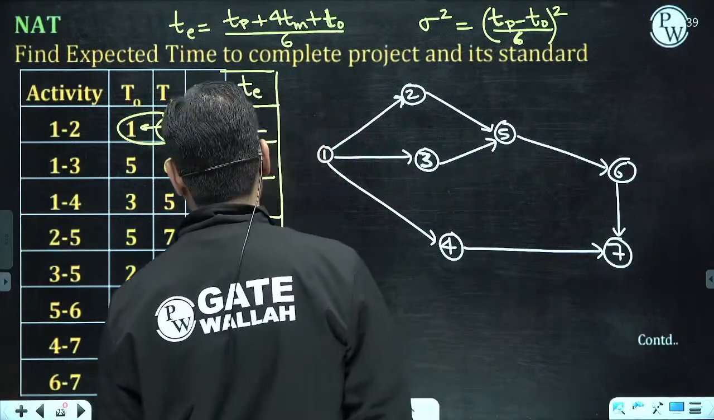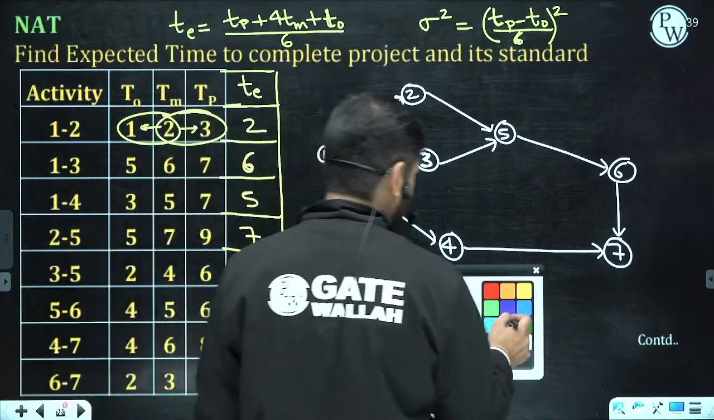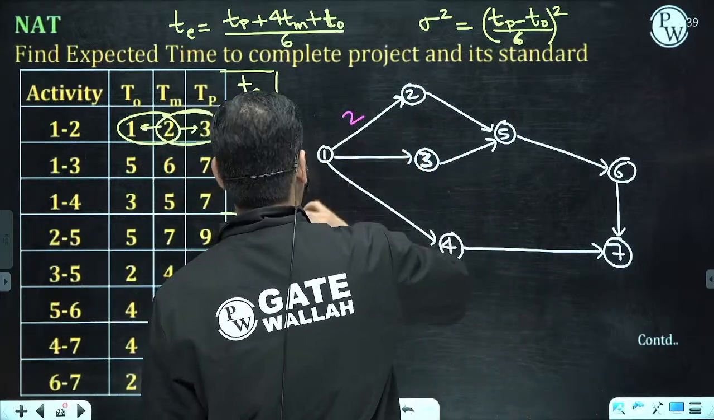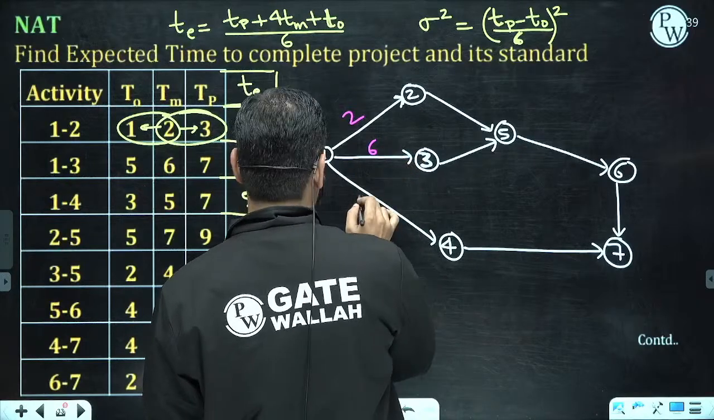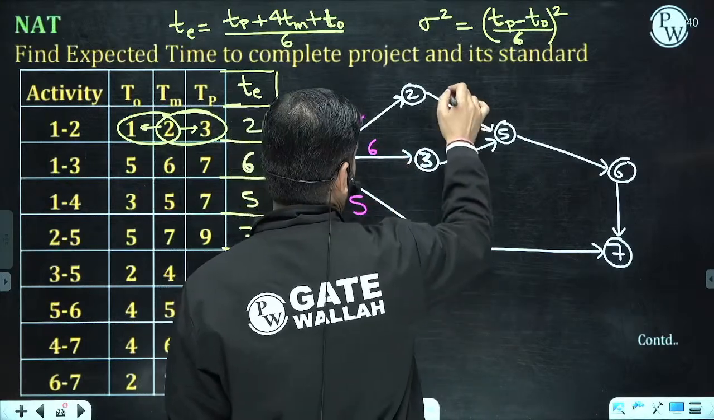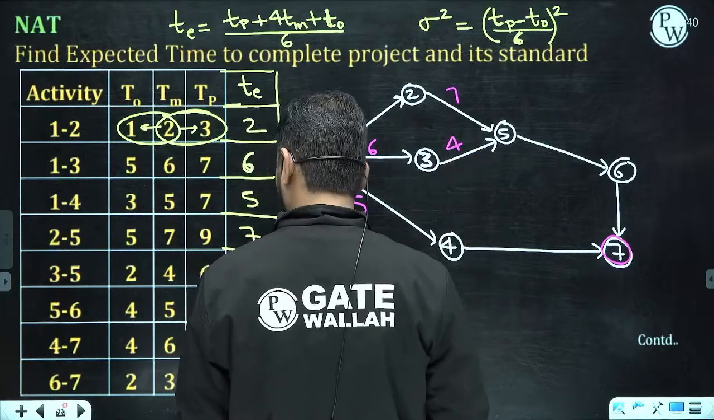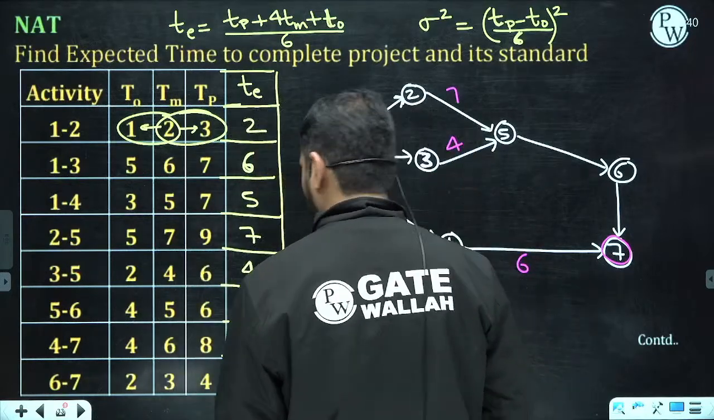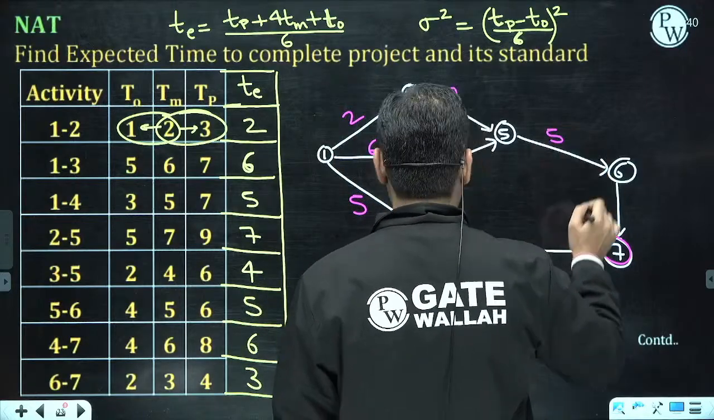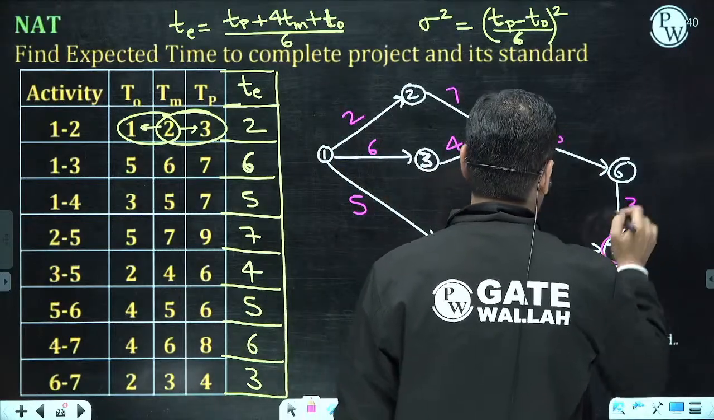4 to 7 and 6 to 7. Now we can apply the T. T is what? 2 to 6 is 5, 2 to 5 is 7, 3 to 5 is 4, and 4 to 7 is 6, then 5 to 6 is 5, and what is that? 6 to 7 is 3. Okay.